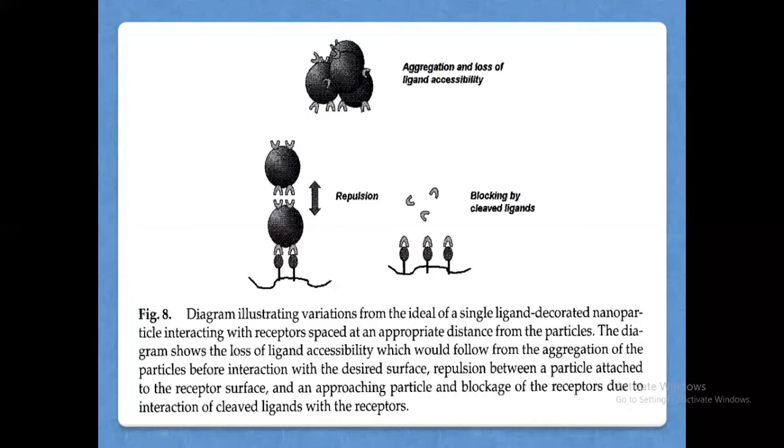The diagram shows the loss of ligand accessibility, which would follow from the aggregation of the particles before interaction with the desired outer surface. And repulsion, this is the repulsion between a particle attached to the receptor surface, this is the receptor surface, and an approaching particle, and blockage of the receptors due to interaction of cleaved ligands.